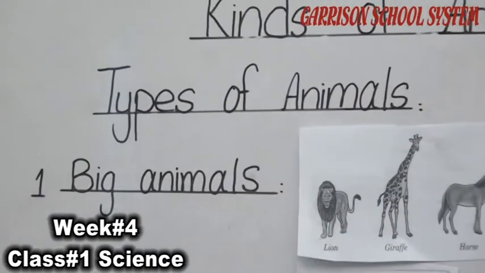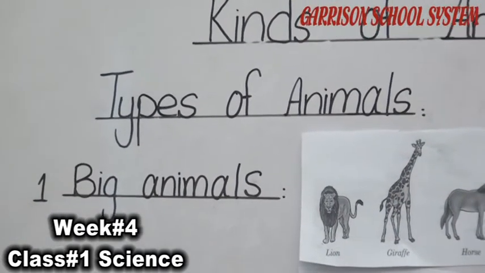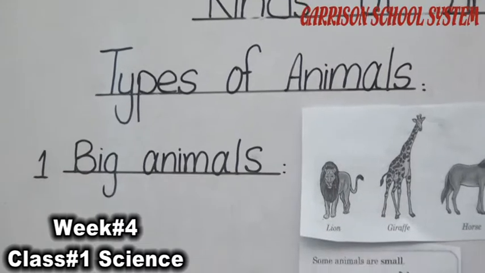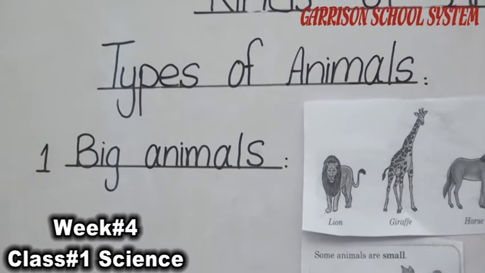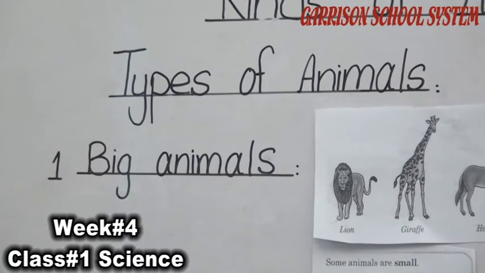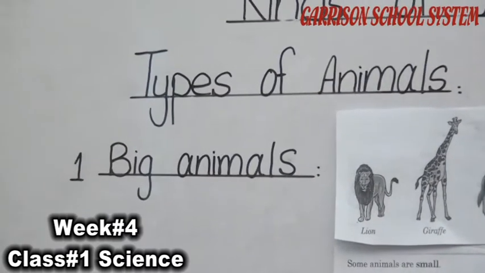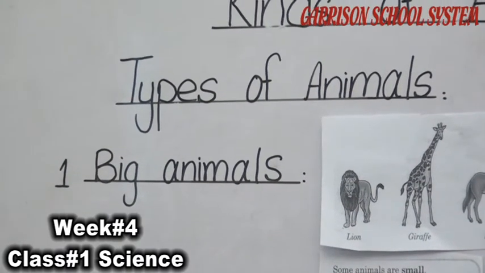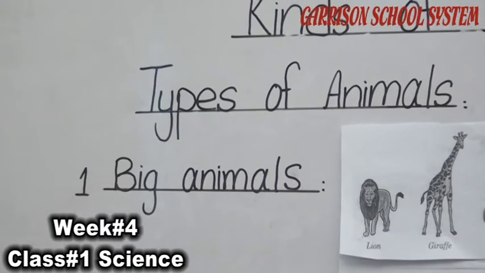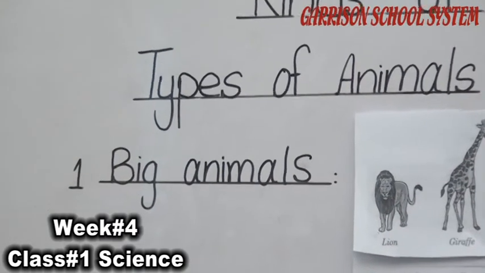How many types of the animals are there? You know that there are many kinds of the animals around us. They live in different places, eat different food and move differently. That is why they are of different shape and sizes. According to their shapes and sizes, animals are divided into different groups.